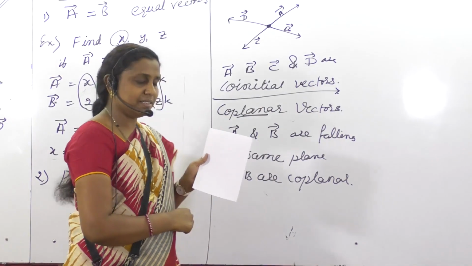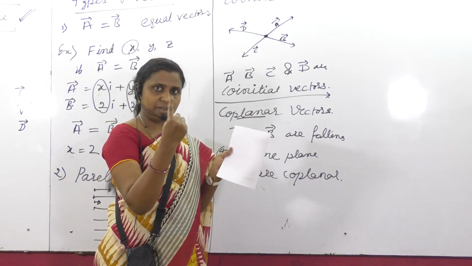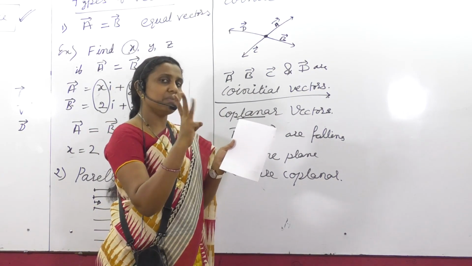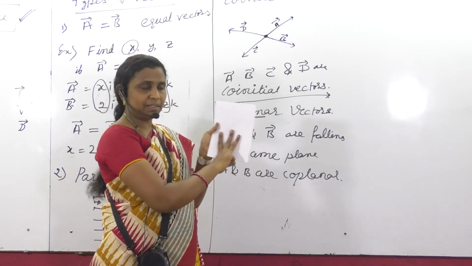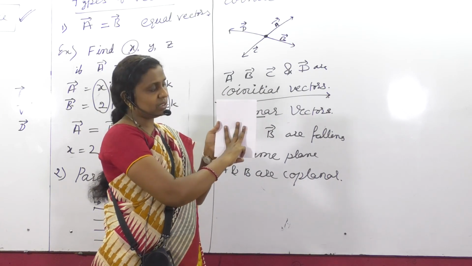What about three vectors? Just check. Three vectors, 1, 2, 3. So will these three vectors be coplanar or not? Let us check. It lies on the plane. This is the plane. Okay, lies on the plane. Coplanar.